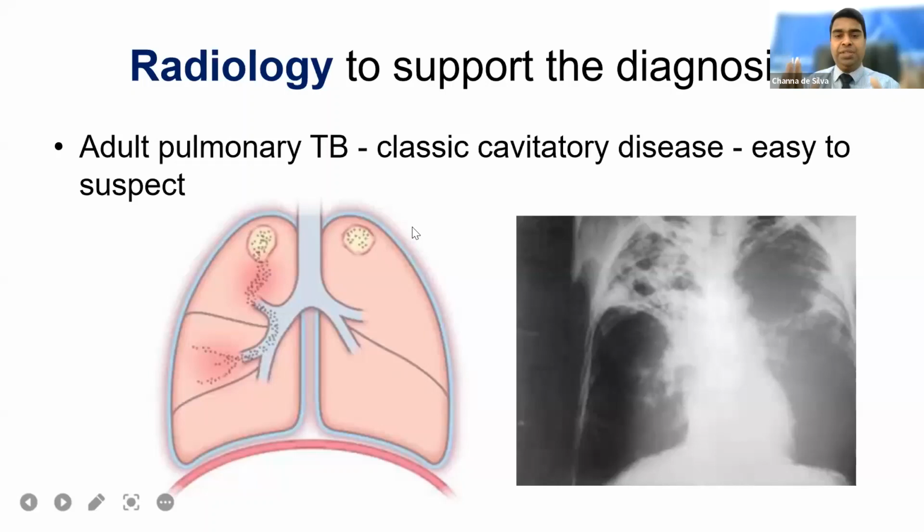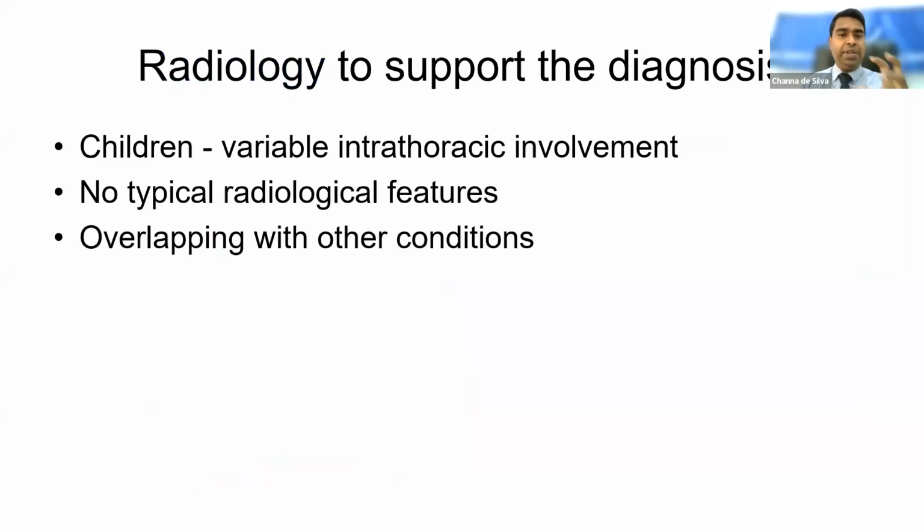So the suspicion, the clinical and radiological diagnosis, is very easy most of the time in adults, as is confirmation with microbiological investigations. There are rare exceptions, but most of the time that is the case. But children have variable intrathoracic involvement, no typical radiological features, and overlap with other conditions. Because of that, even with radiology there might be significant limitations in the diagnosis of TB in children.